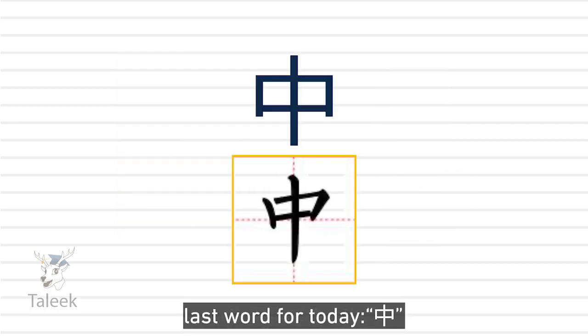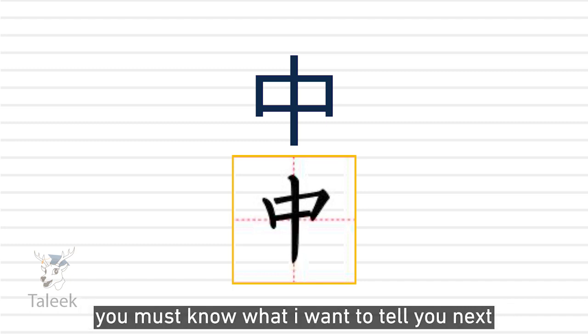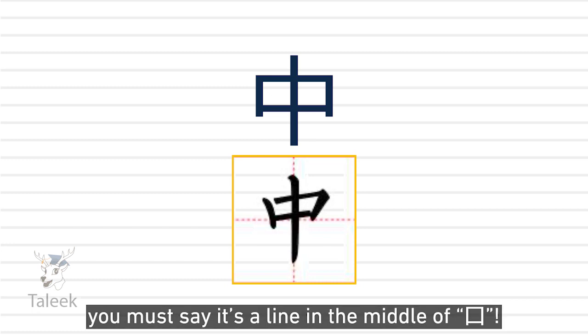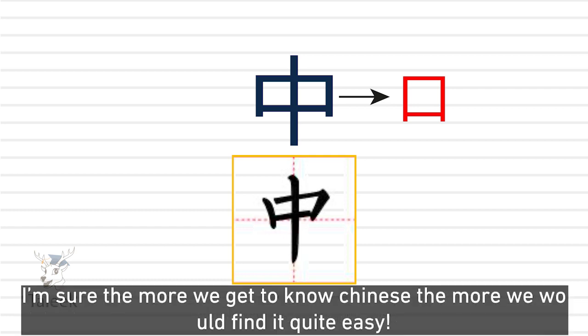Last word for today. 中. I know, from all that we learned today, you must know what I want to tell you next. You must say, it's a line in the middle of 口. You guys are clever. Yes, middle in Chinese is 中. I'm sure the more we get to know Chinese, the more we will find it quite easy.